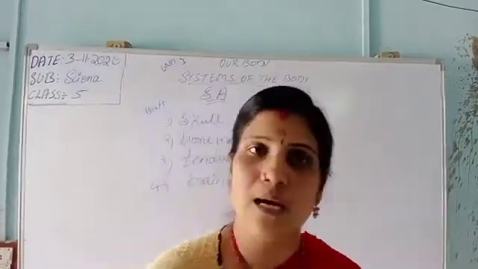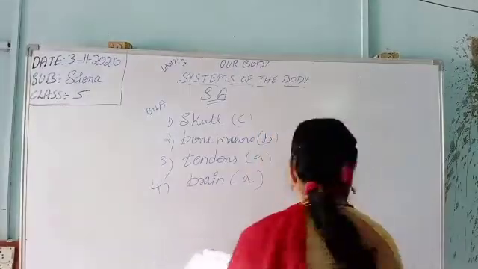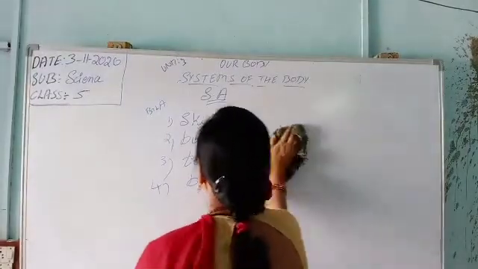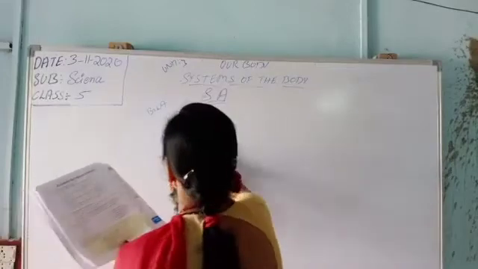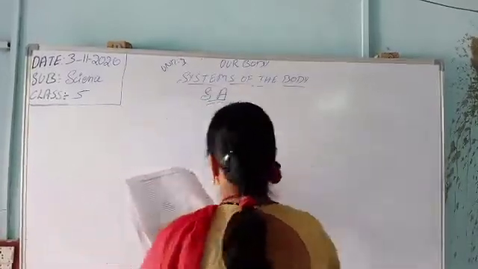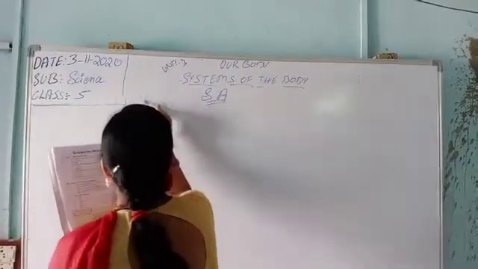So this is the last bit of the lesson. This is the end of the lesson. So that is bit number C.